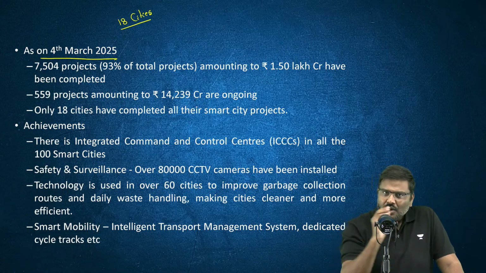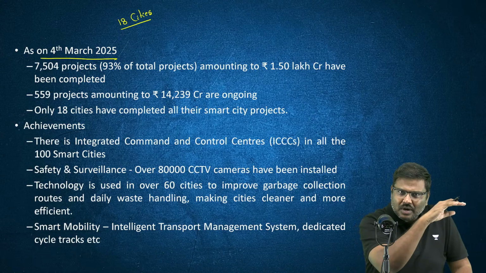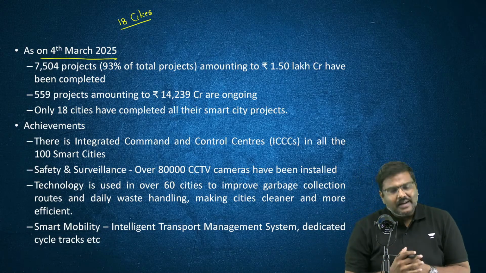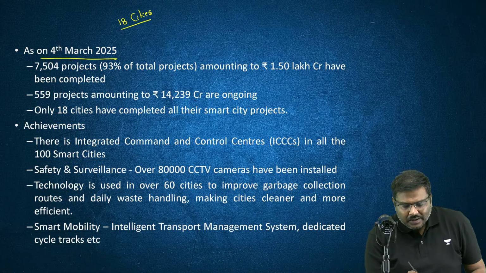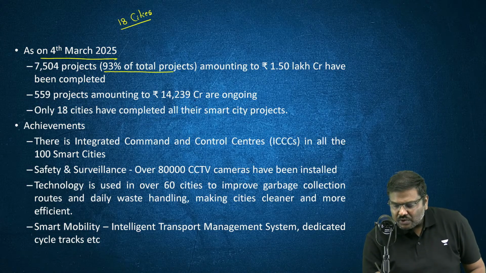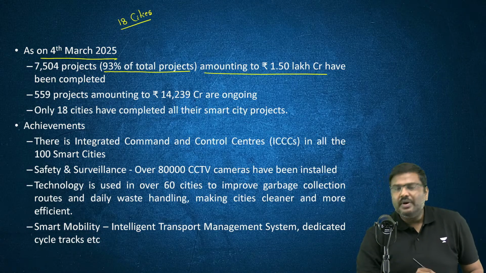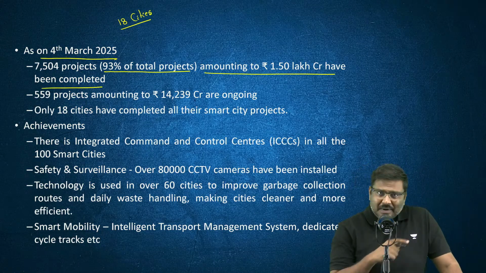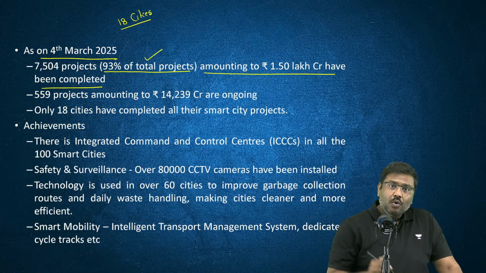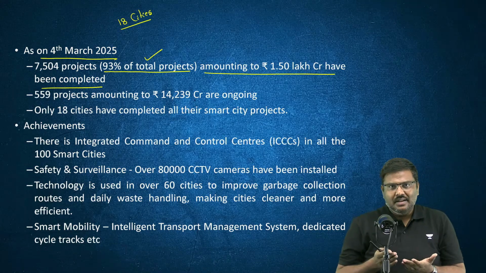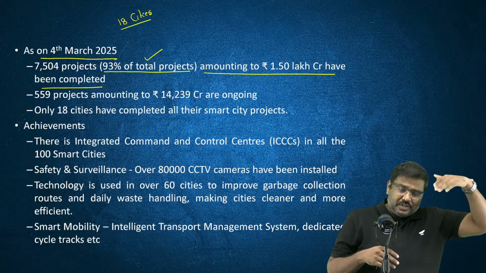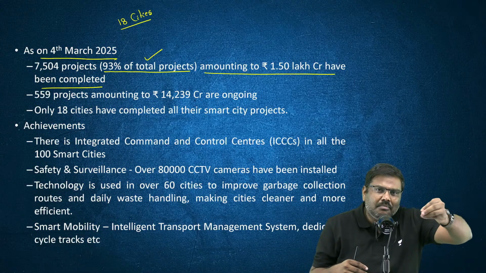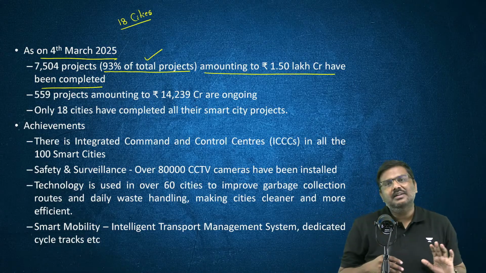What about the status of all the 100 cities put together? 93% of the total projects, amounting to 1.5 lakh crore rupees, have been completed. But please understand, it is overall for all the 100 cities. In some of the cities, it will be more than 93% of the projects. In some of the cities, it will be much lower than 93%.